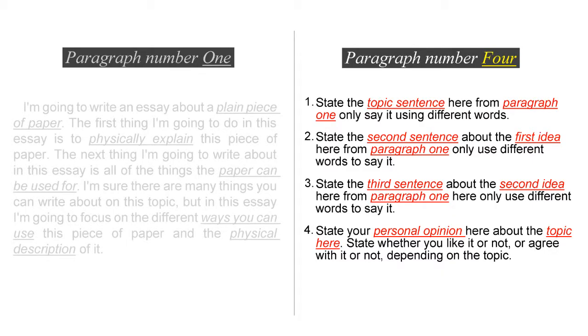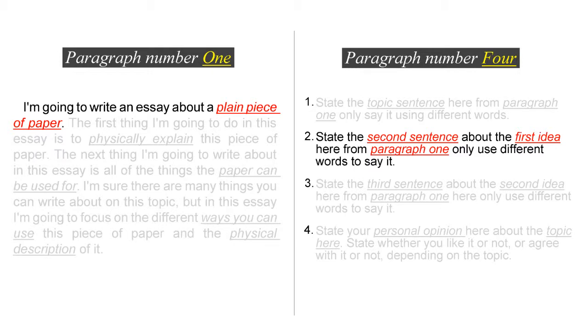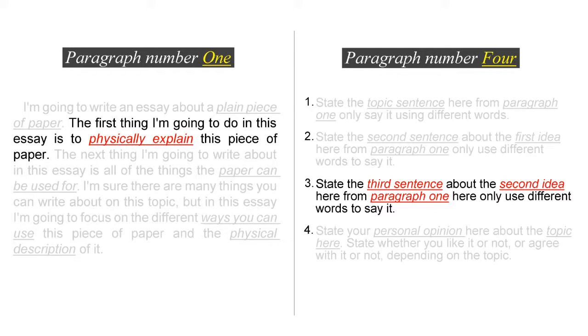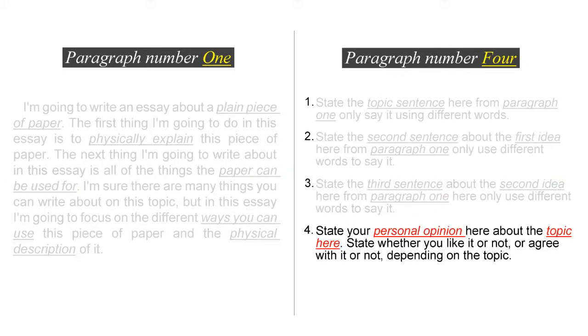Excellent. Now we have to write a conclusion paragraph to wrap up the essay. The last paragraph is the easiest one to write. It's a recap of the first paragraph to wrap up the essay. The first sentence in the last paragraph is simply the first sentence from the first paragraph rewritten using different words to write it. The second sentence is simply the second sentence from paragraph 1 rewritten using different words. The third sentence in this paragraph is the third sentence rewritten from paragraph 1, again using different words to say it. And the fourth sentence is your personal opinion about the topic, usually stating you like the topic or you don't like the topic. This sentence depends on the type of topic you're writing about.